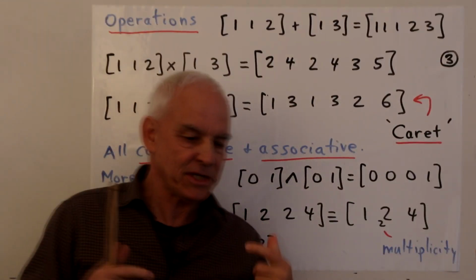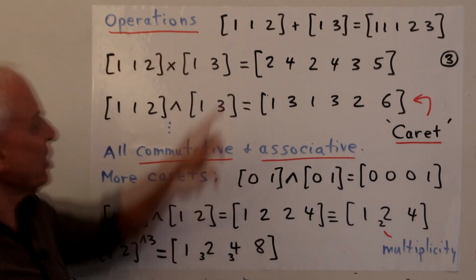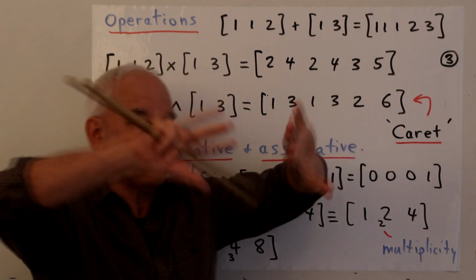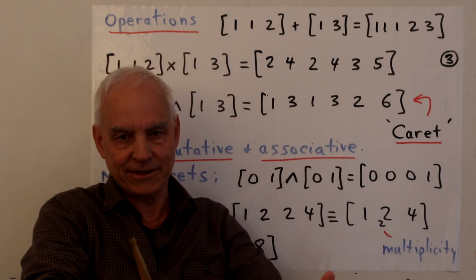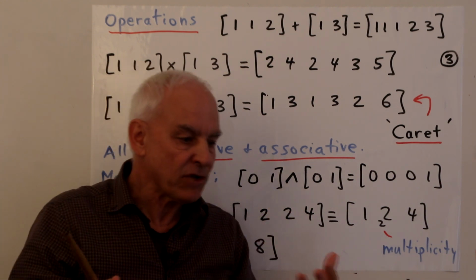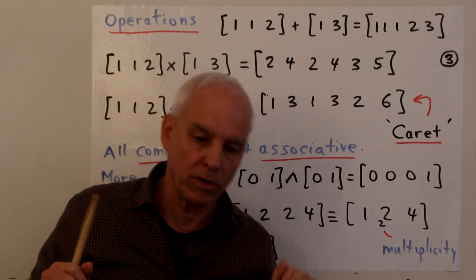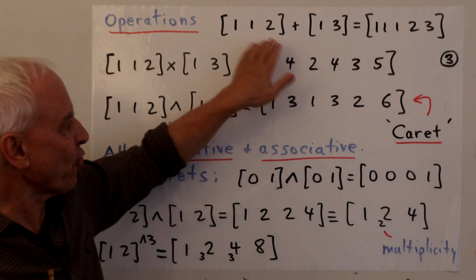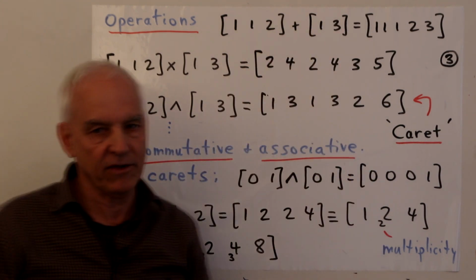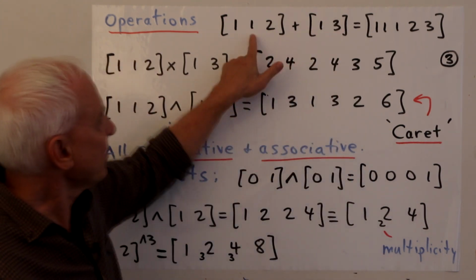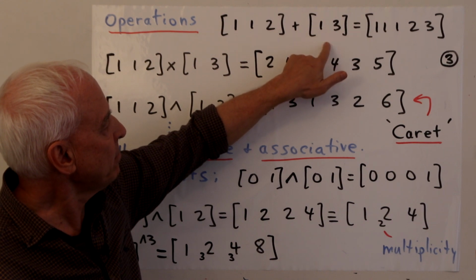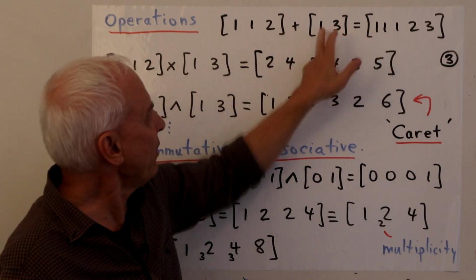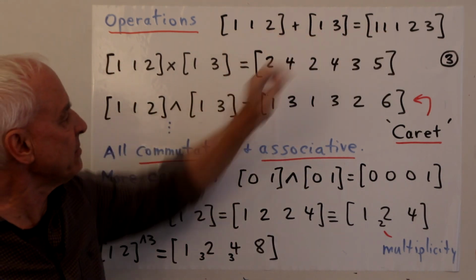All right, so to have a nice arithmetic, we need some operations. The first operation is addition. Given any 2 boxes, addition is just what you get when you dump the contents of both of those boxes into a new box. That's a very elementary kind of thing that you can do in the multiset world that you can't do in the set world. So this is really the critical operation upon which everything is based. So this box plus this box, just dump them all in. We get 1, 1, 1, there's a 2, and there's a 3. So that's the result of adding these boxes.